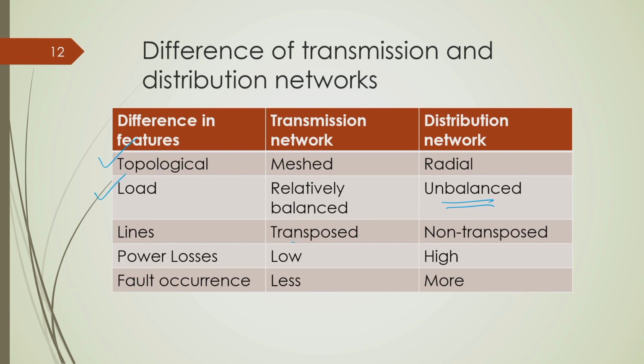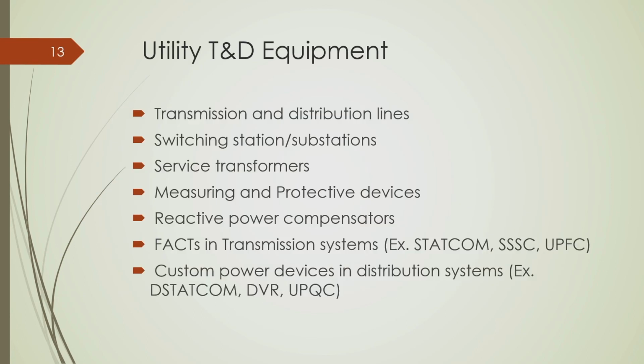Then lines are transposed in the transmission network, so that it can reduce the amount of voltage imbalance, but in distribution networks we do not have transposed lines. Power loss is usually low in transmission network, because as you know, it has higher voltage and lower current. So, distribution network loss is high. Fault occurrence, which I mentioned in my last slide, is less in transmission network and high in distribution network.